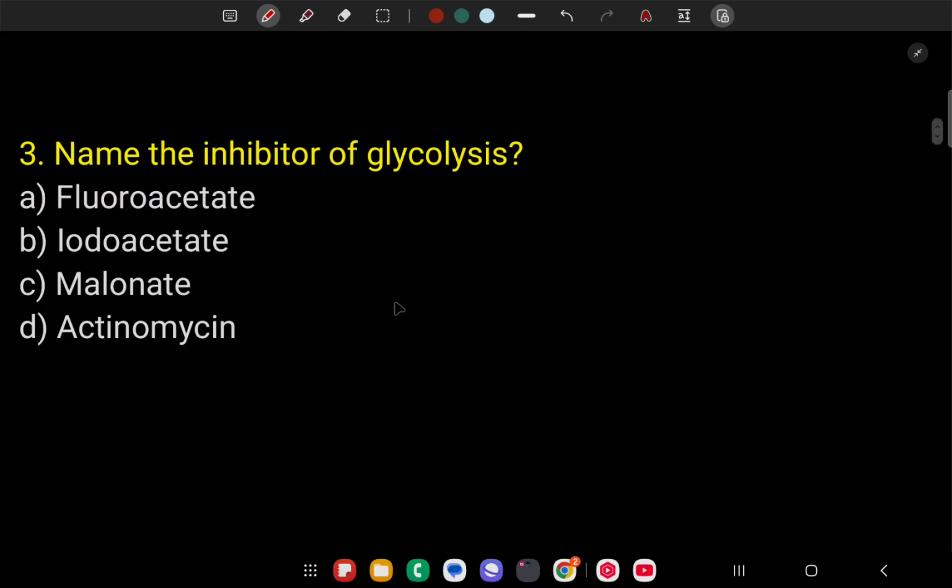Next question: name the inhibitor of glycolysis. So which inhibitor inhibits the glycolysis process? First, fluoroacetate. So what is the function of fluoroacetate? Fluoroacetate is a pesticide that inhibits the enzyme aconitase.